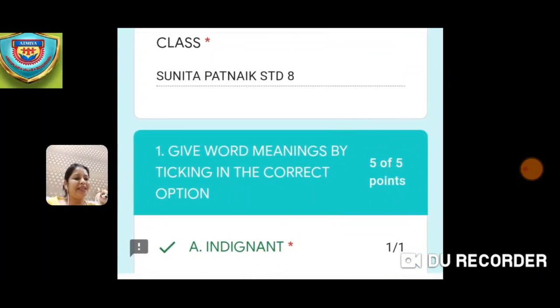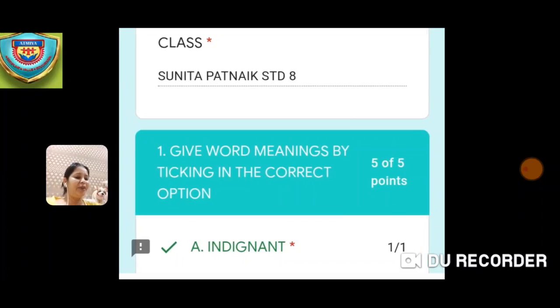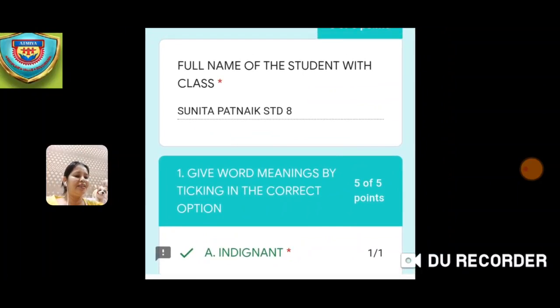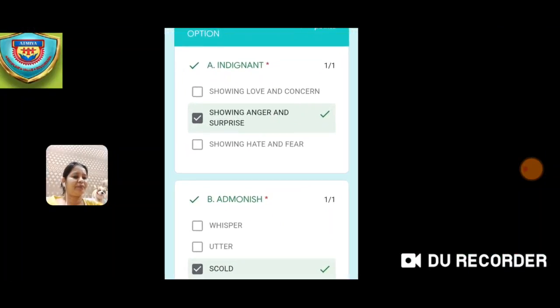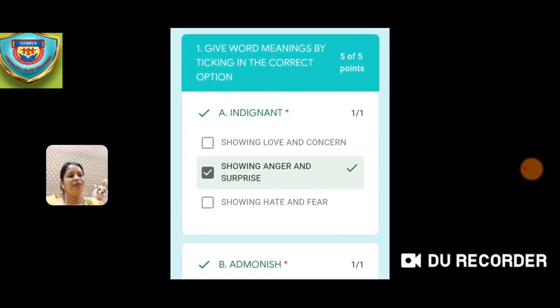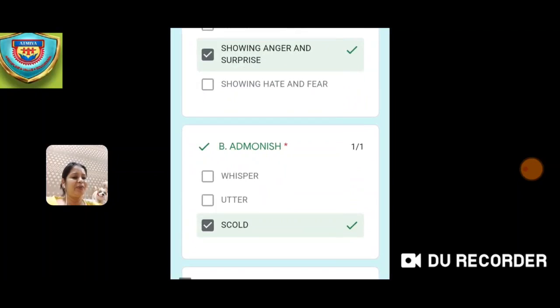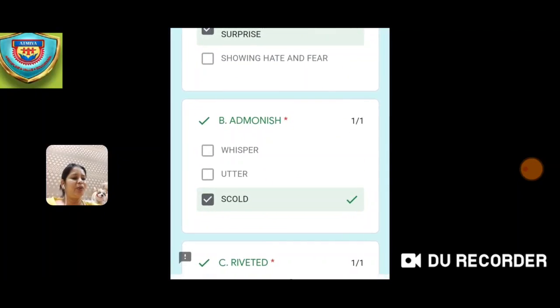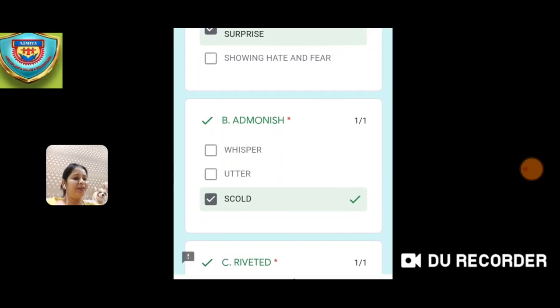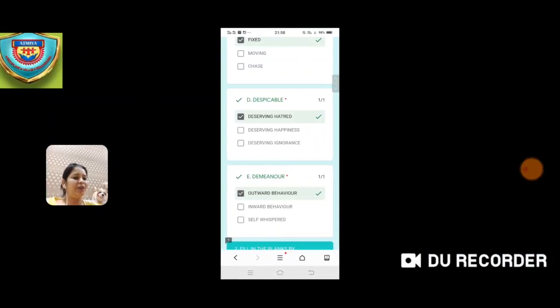Now you can see that the correct answer given is indignant. If your answer is right, then you will get a tick. So indignant means showing anger and surprise. My answer was correct, so I got 1 point for that. Same thing goes over here. Admonish means scold. I had put a tick against scold, so that is why I got the answer right and I got 1 out of 1.